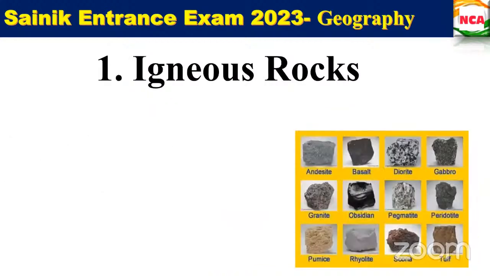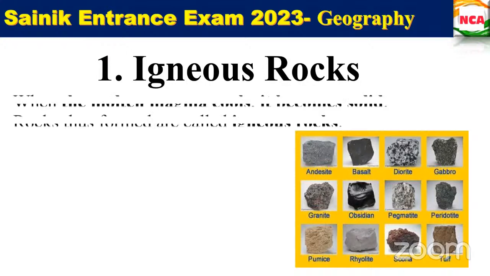So when the molten lava, that is the magma, cools and becomes solid, the rocks formed at that point are called igneous rocks.